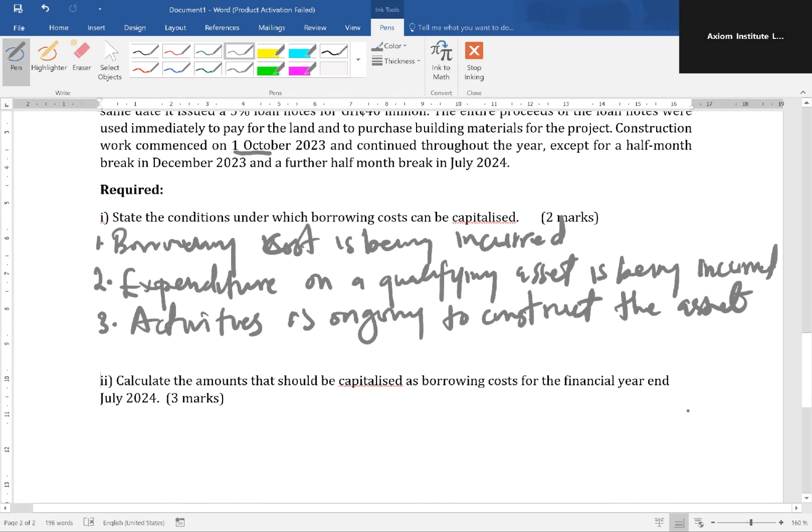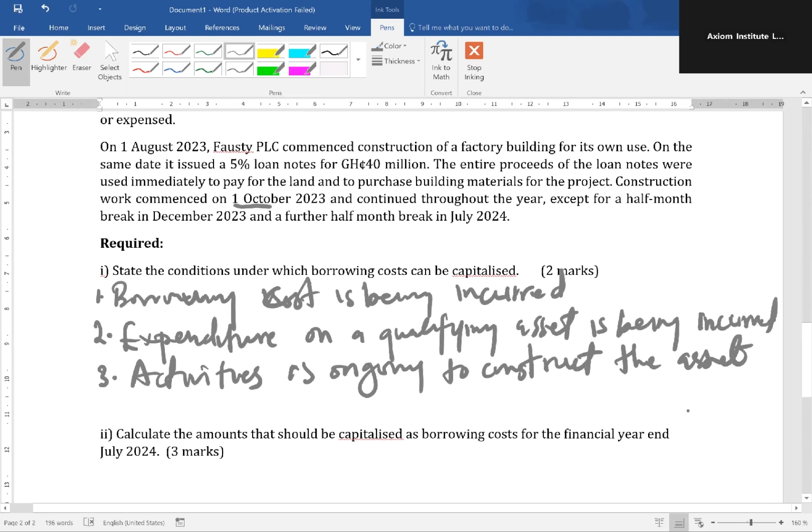So I calculate the amount that should be capitalized as borrowing costs for the financial year ended July 2024. Now, we were told that construction activities commenced on 1st October. So October, November, December. December, we were told it's half month, so we are going to divide this into two. January, February, March, April, May, June, July. July is half. So we have one half, another half, making a full month. All right, so we are left with 1, 2, 3, 4, 5, 6, 7, 8, 9.